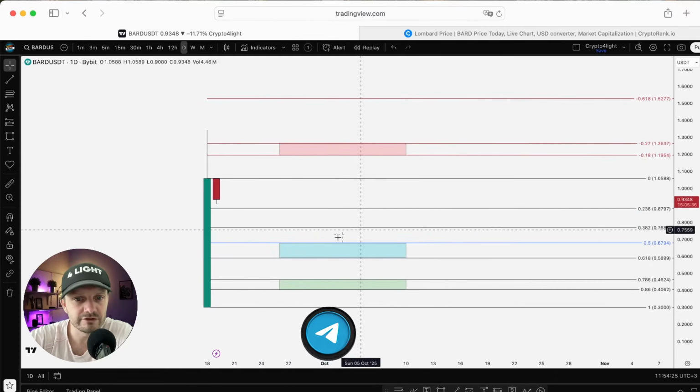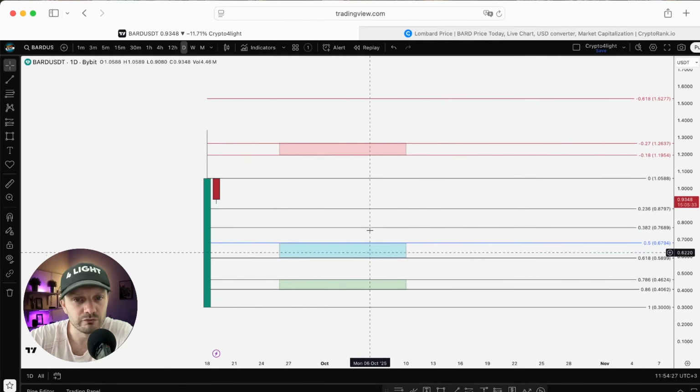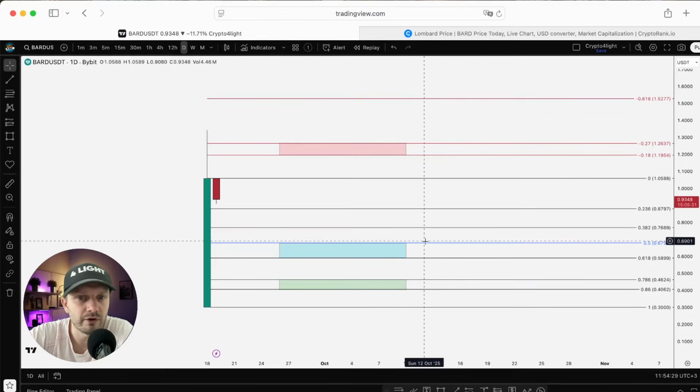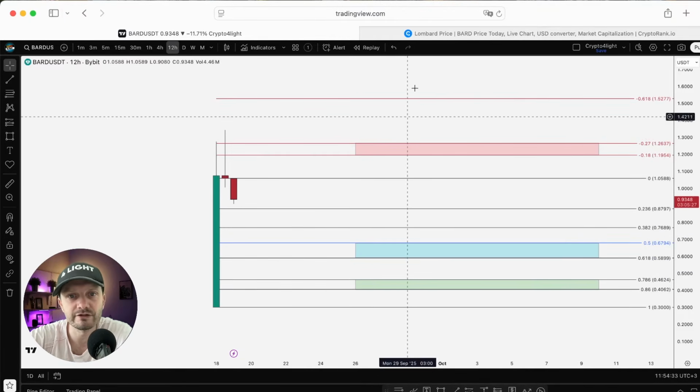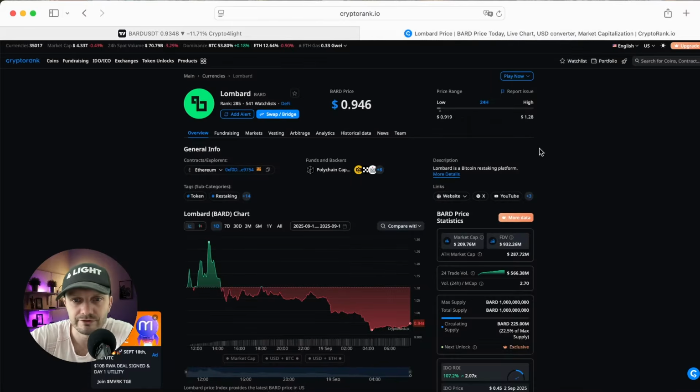So this is it. This is the zone of interest. First one, second one. Should we drop to these low prices? I don't know. But this is a logical entry, a logical idea for this token or any others. Once again, even worse than the previous tokens I analyzed, like Avantis and the previous one I showed today. The market capitalization is 200 and the FDV 932. It's just mind blowing, you know.